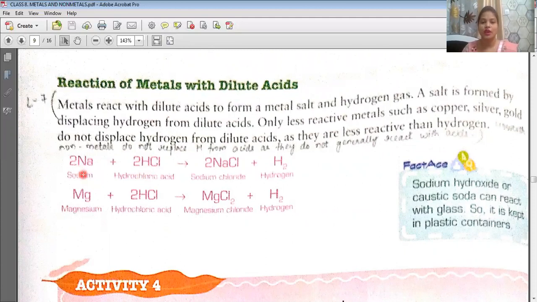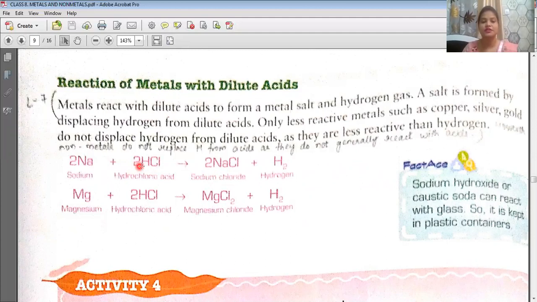See the example, you will understand. Sodium, that is 2Na, two molecules of sodium, plus HCl, that is hydrochloric acid. In hydrochloric acid, hydrogen is there and chlorine is there. So the product formed will be NaCl, that is sodium chloride, the common salt that we use for cooking, known as table salt. Plus hydrogen gas will be liberated out. Here a displacement reaction is taking place as sodium is a highly reactive metal. Sodium and potassium are highly reactive metals.